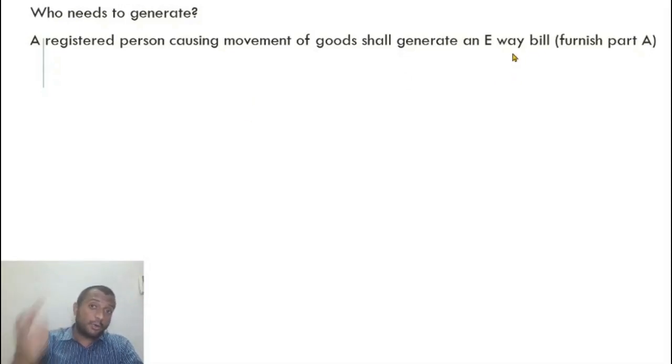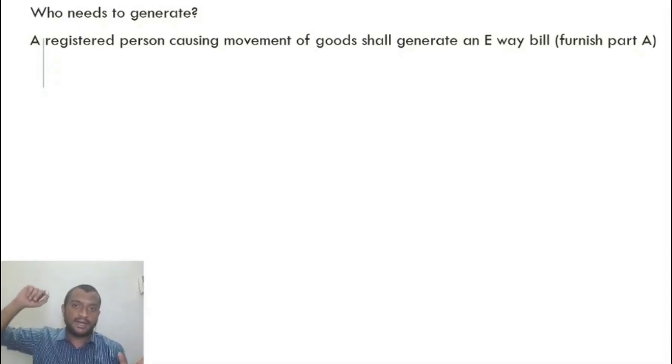So let us say X is unregistered. Then automatically the person causing movement, responsible to generate the e-way bill, is the registered person, which is this Y guy. Even though it is not his responsibility to take delivery, the person who has to generate the e-way bill is that guy because he is registered. The onus is on the registered person. If both of them are not registered, the transporter is the person who is the scapegoat now. As we have discussed earlier, he has to mandatorily take a unique enrollment number. So he has to generate part A and part B. Alright. Now we know who needs to generate the e-way bill.